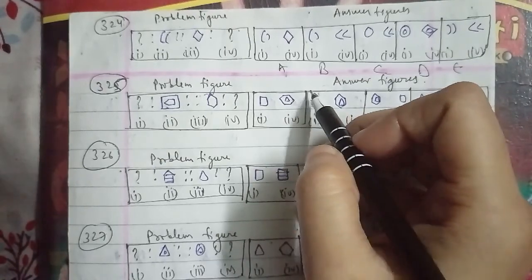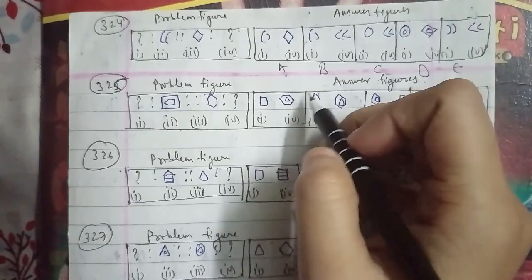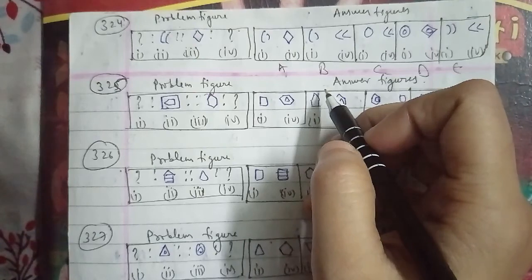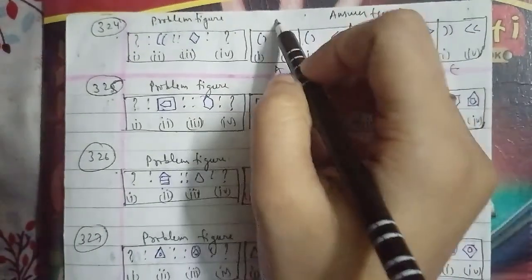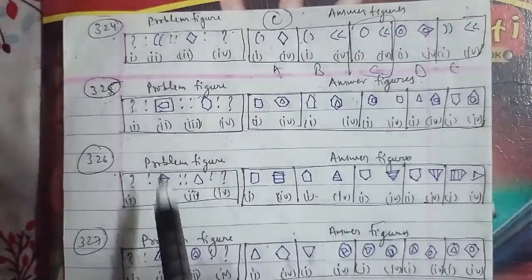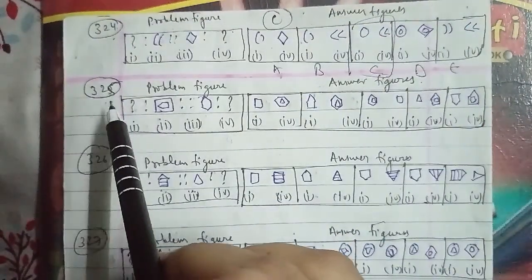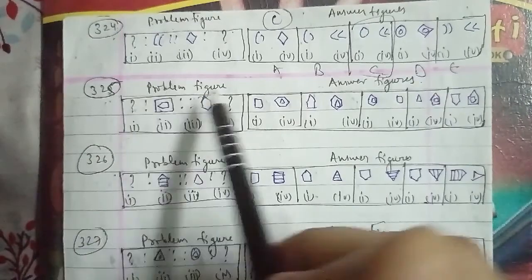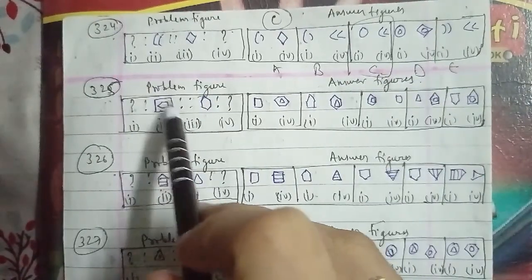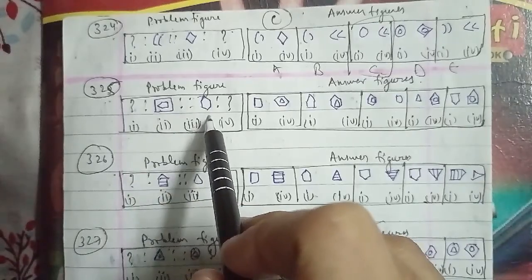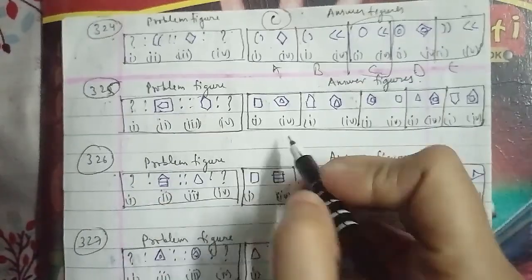In reference to it, the leftmost figure is made the outermost and the other two figures are introduced inside it, such that the middle figure occupies the lower position and the rightmost figure occupies the upper position, and thus the second is obtained from 1. We can say that the E figure will be the right answer for this question as well.